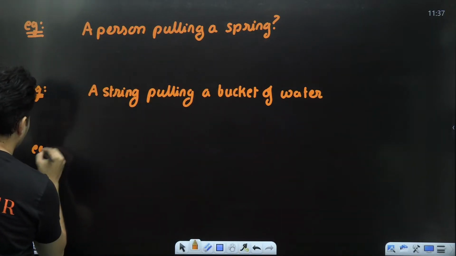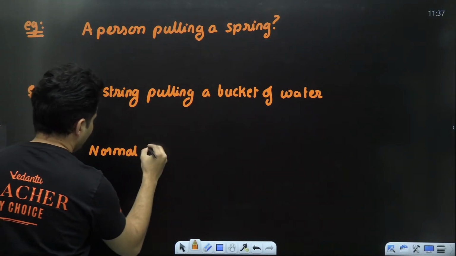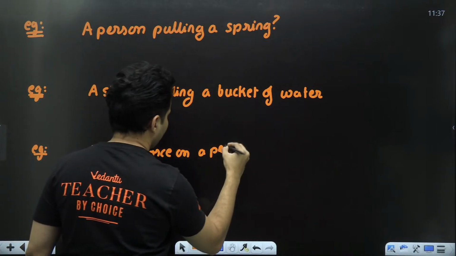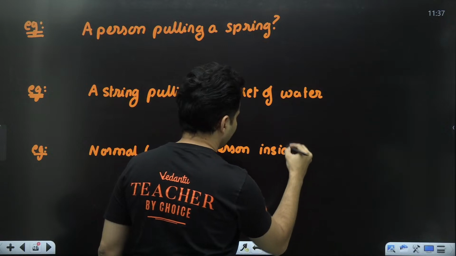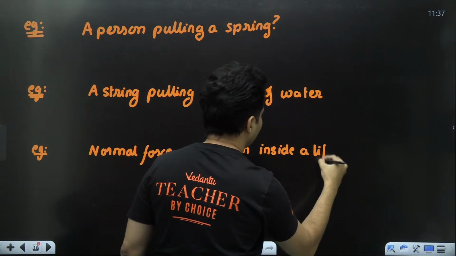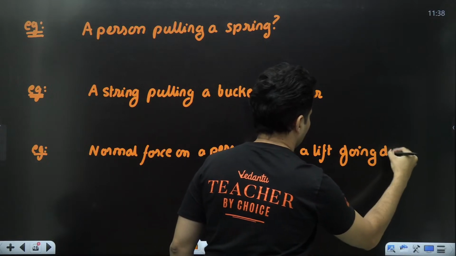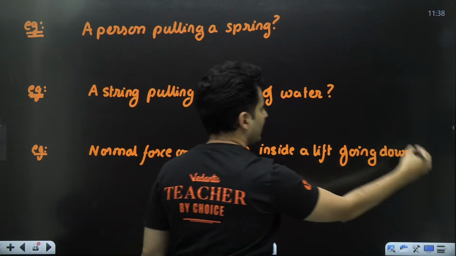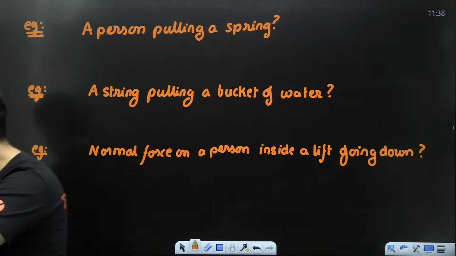Next, normal force on a person inside a lift going down. Okay, what do you think is the sign of their respective work by those forces?